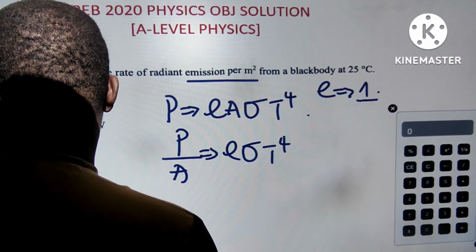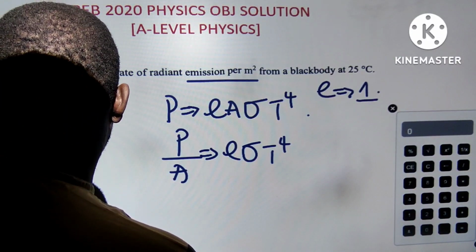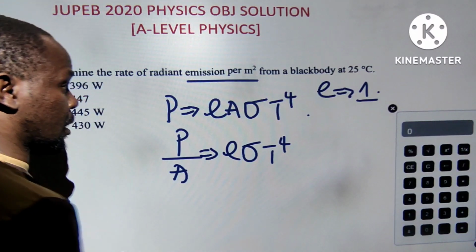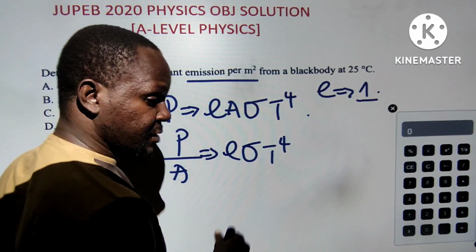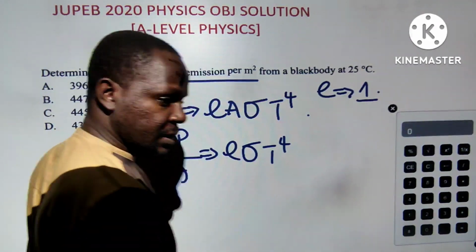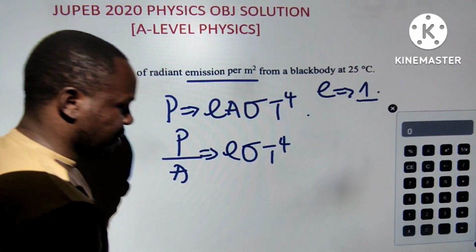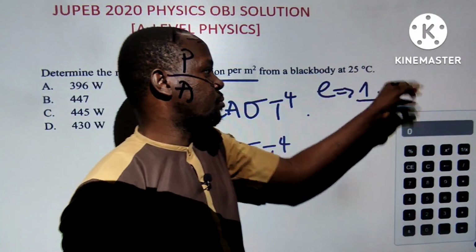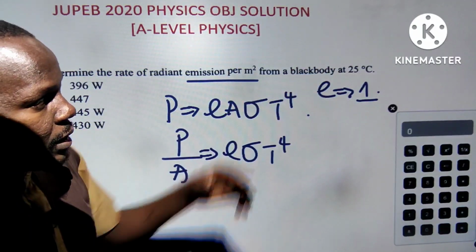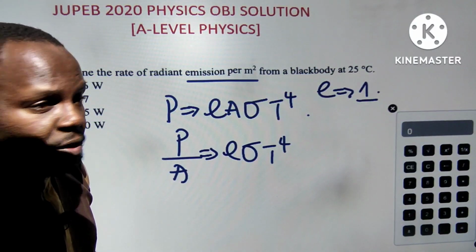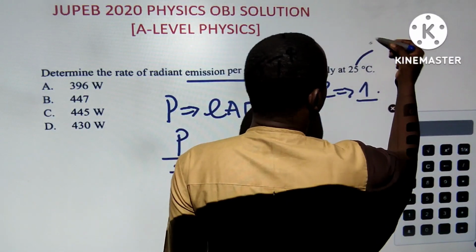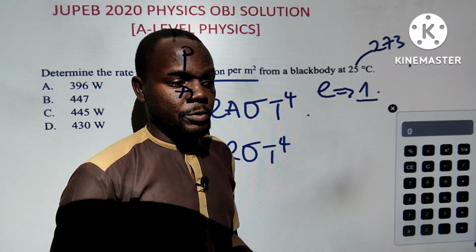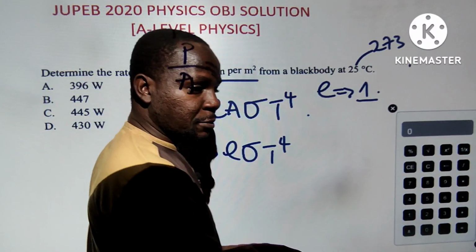Directly, I'm going to need a constant parameter, because I cannot record the constant, but my brain is here to help me in getting the constant for the Stefan constant. Then we also need to record that temperature must be in Kelvin and not in degrees Celsius. So we add 273 to this. All these are given in front of the JUPEB paper, to be honest. That's just the truth. Now, admin, please pass the JUPEB paper.